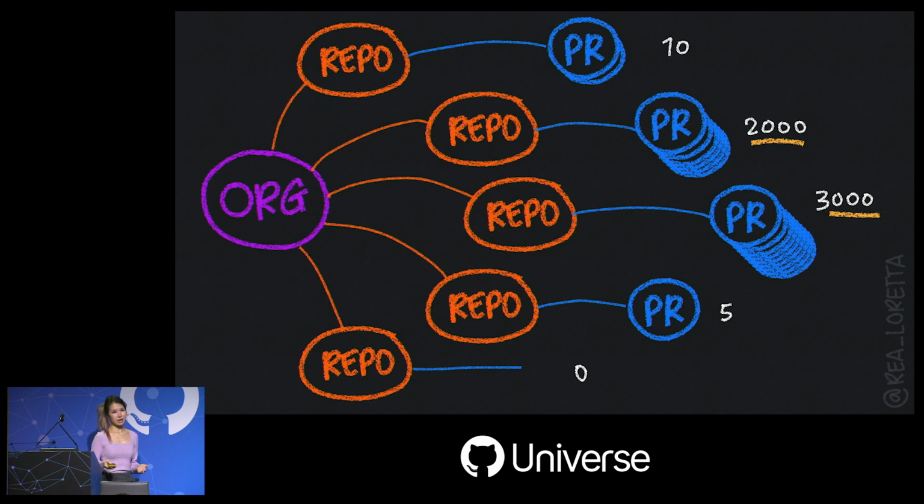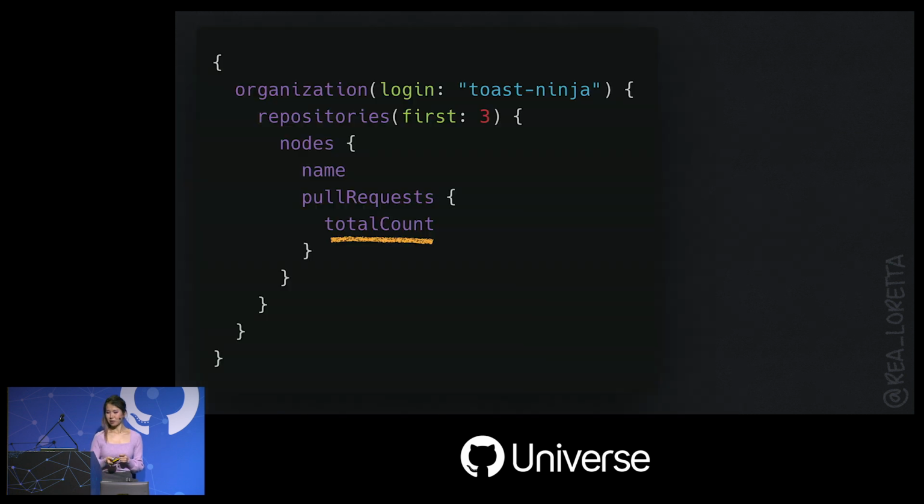If we look closely at a typical organization, we notice that the total number of PRs in repos is very non-uniform in distribution. And it's common to have repos with thousands of PRs and repos with 0 to 10. We can plan our queries better by taking into account the total number of PRs in repos. And if we can get this number without fetching all the PRs, that's great. And it turns out we can, so let's modify our query.